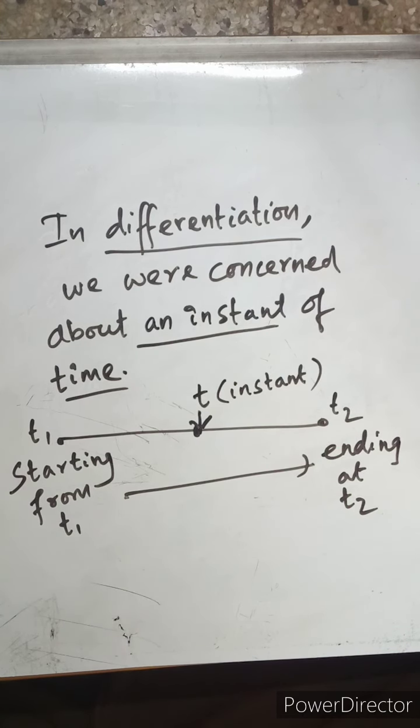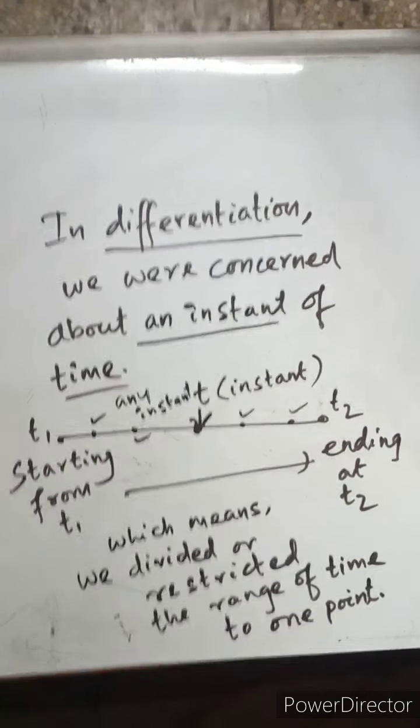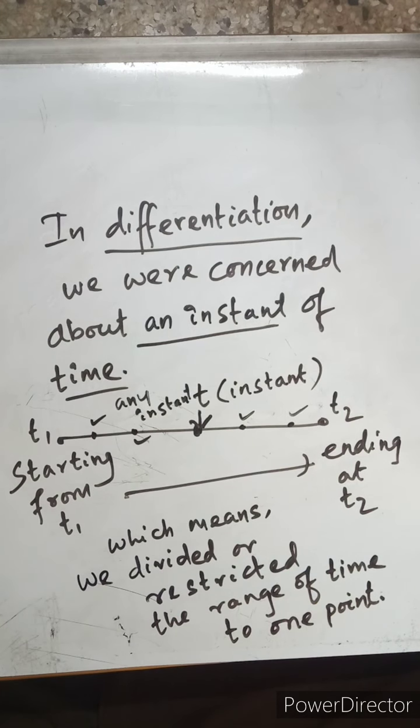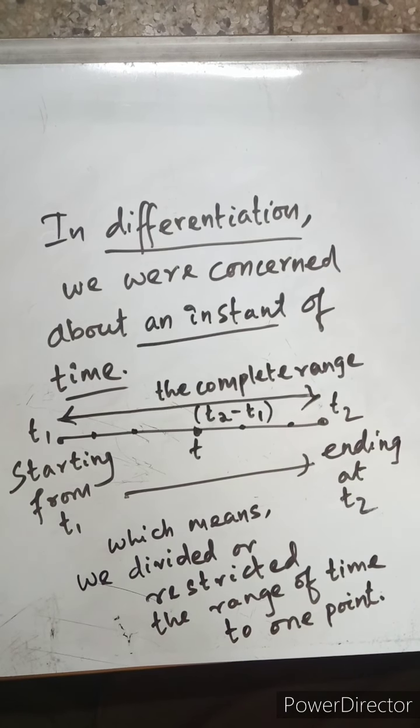That is t, like I have written over there. It can be any instant, the dots over the timeline. So we divided or restricted the range of time to one point, isn't it?